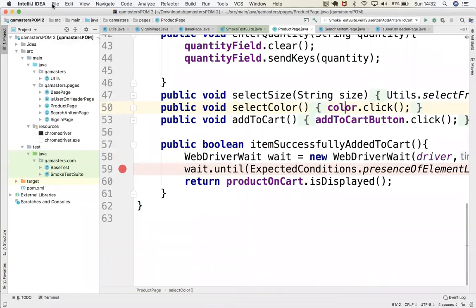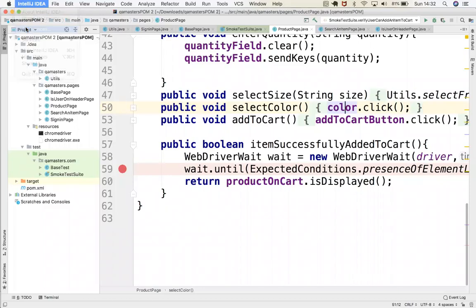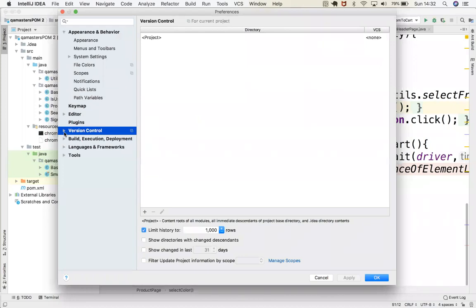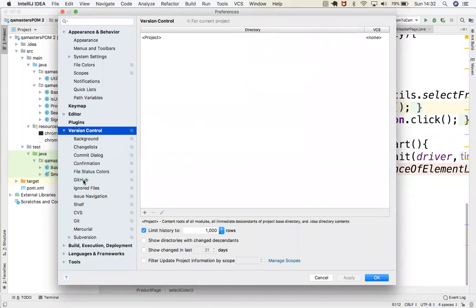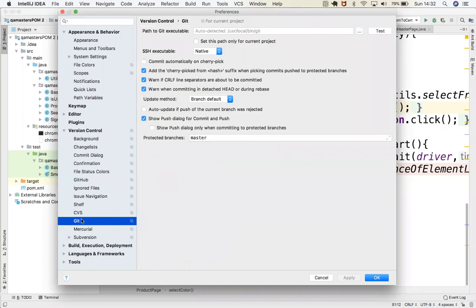Right, let's go here. And the IntelliJ IDEA preferences. Okay, can you see version control? Yeah. Okay, in the settings of IntelliJ IDEA, in the version control. Okay, can you see GitHub here? Yeah. And Git? Yes. Okay, Git is a software.